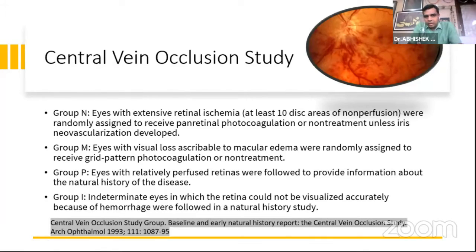Talking about the landmark study that we had, the Central Vein Occlusion Study, they gave us the landmark answers to questions such as when the macular edema has to be treated, whether to be treated or not treated, and for the ischemic CRVO, what kind of panretinal photocoagulation is to be done, and when it is to be done, whether we wait for the neovascularization of the iris to come or whether we do it before. So the groups were assigned and subsequently results were given, and we will be talking about them as we go further in the presentation.